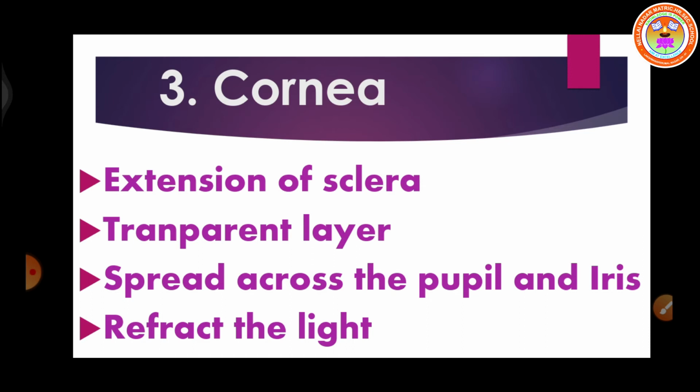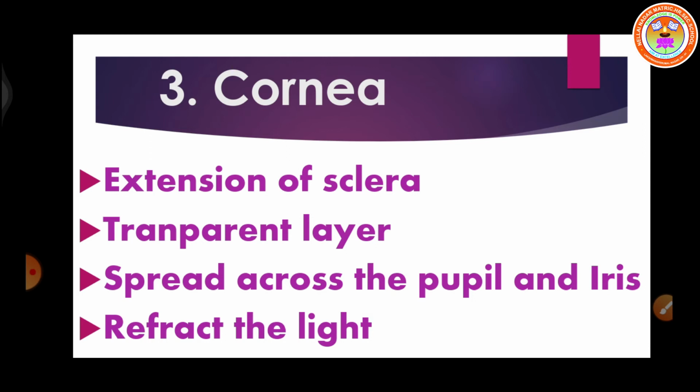So the cornea is a transparent layer which is used to refract the light that enters the eyes. Got it? Through our eyes the light rays will enter. When it touches the cornea, it refracts. Refracts means it changes the direction of the light and allows it to pass into the eye and fall in a particular place. That is called refraction.